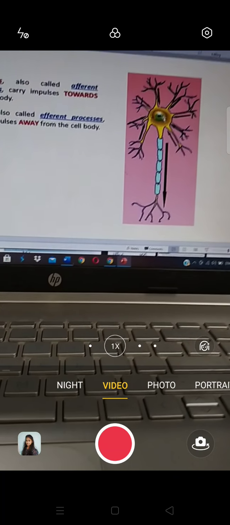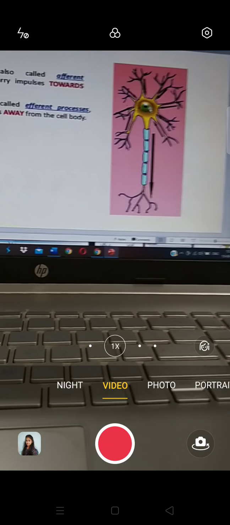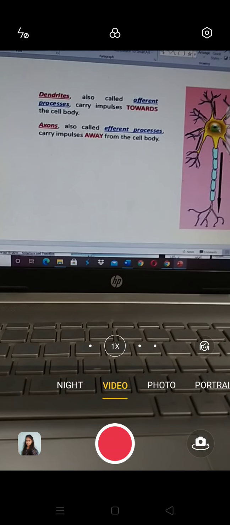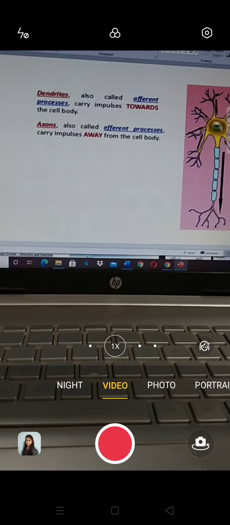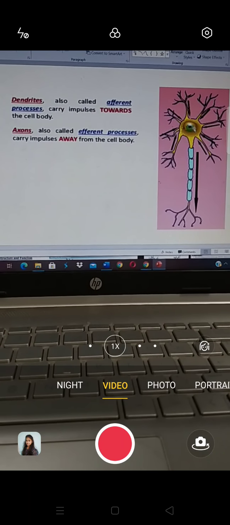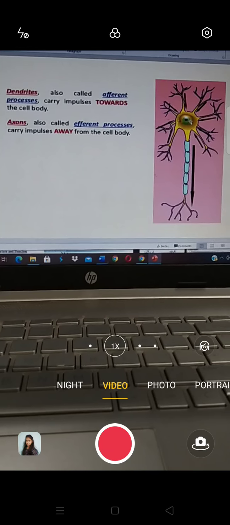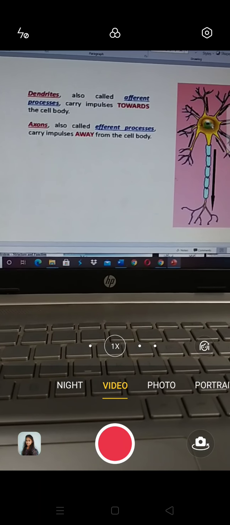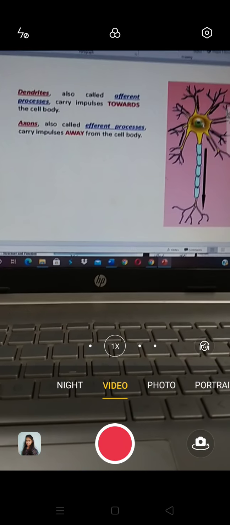The cell bodies and dendrites aggregate into ganglia. The telodendrites of one neuron are in close contact with the protodendrites of the neighboring neuron. The place of contact of these dendrites is called the synapse.